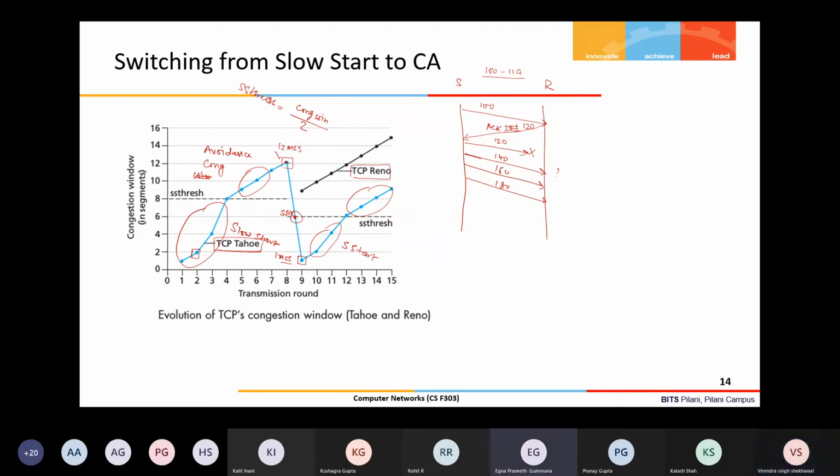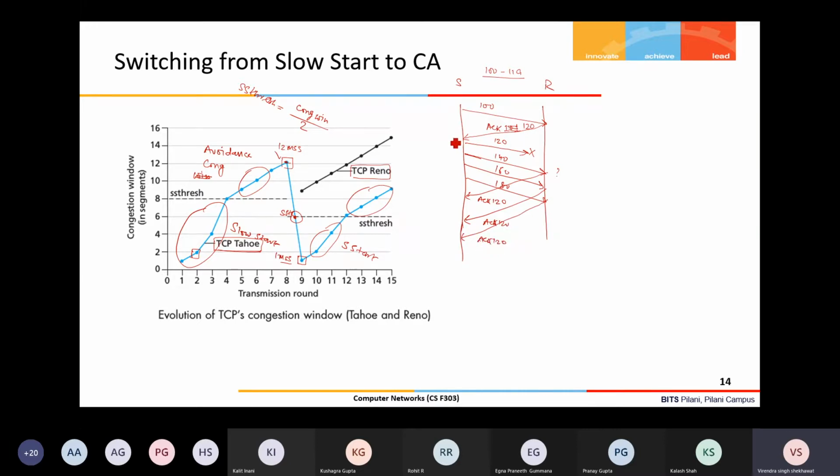ACK 120 is sent, sir. ACK 120 it will send, correct. So it will send ACK 120 with respect to this. Because a gap is detected, it will send the in-order next byte that is expected. Here also it will do the same thing, ACK 120. Here also it will do the same thing, ACK 120.